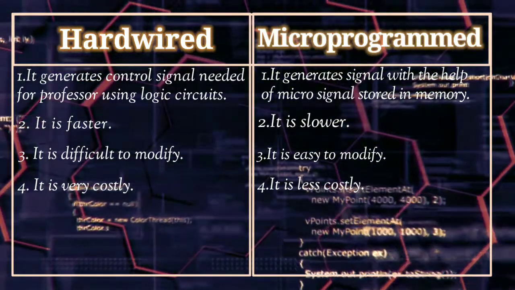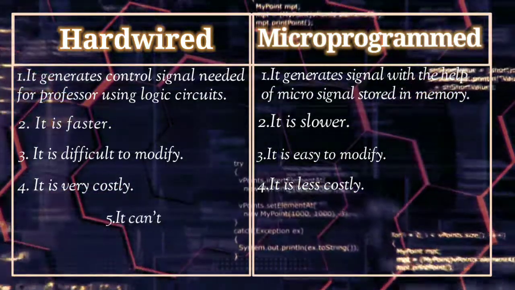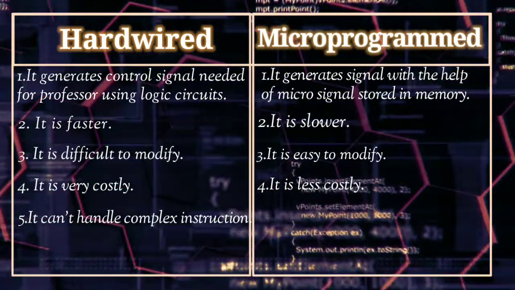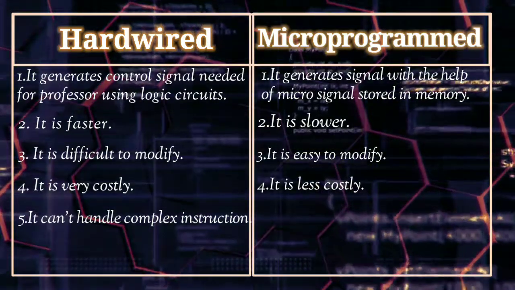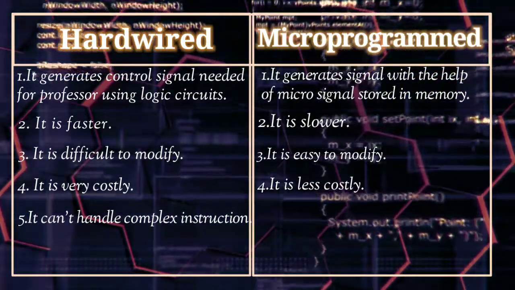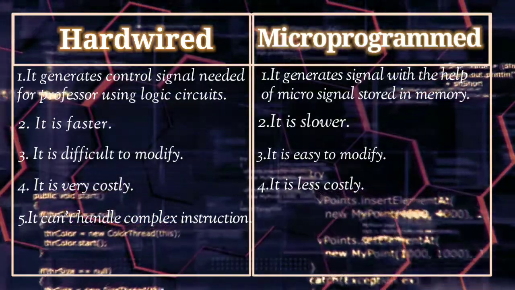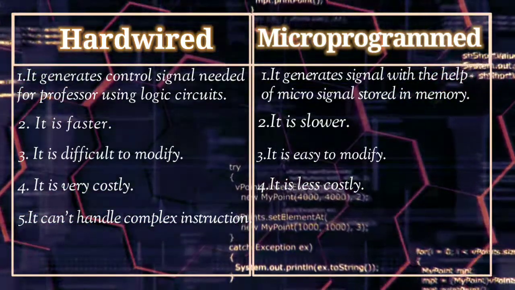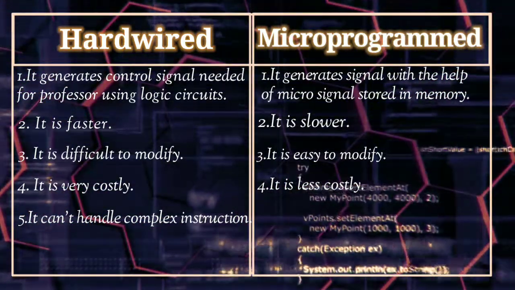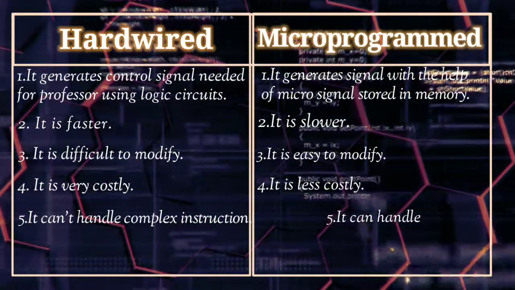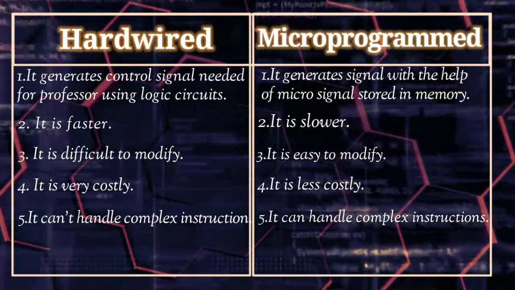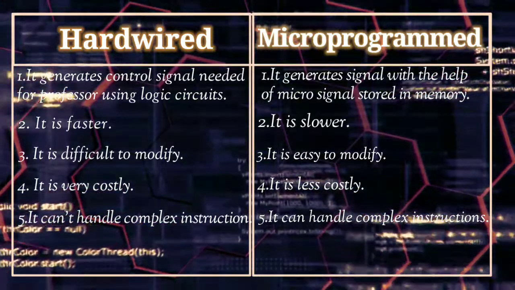Okay, next is, the hardware control unit cannot handle complex instructions, because if you try to implement a complex instruction, the circuit needed to implement it will also be complex, which will be hard to implement. But the microprogram control unit can handle complex instructions easily because you just need to store them in the form of micro signals.